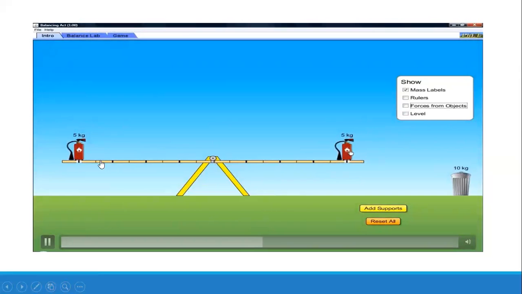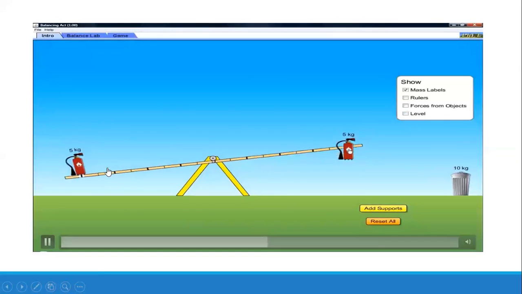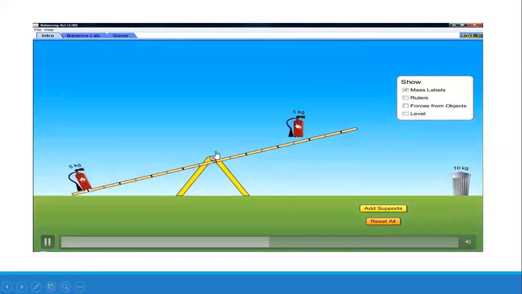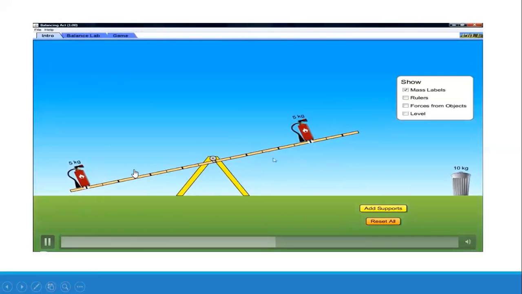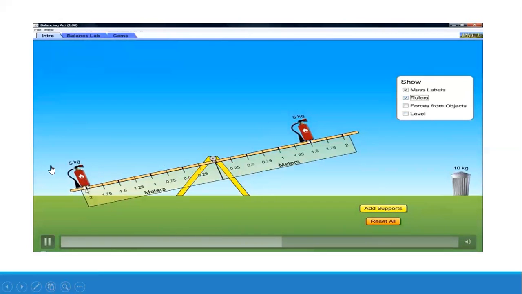So if I take 8, 5 into 10 is 50, and 50 into 8 is equal to 400 Newton meter on this side and 400 Newton meter on this side. If you reduce its moment arm, the torque also reduces, and on this side the torque is greater, so the anti-clockwise movement is more than the clockwise movement.